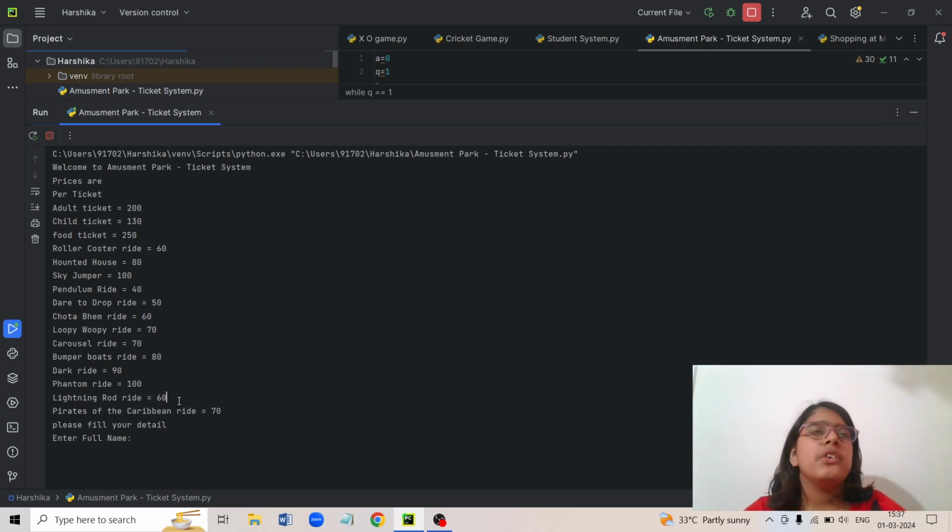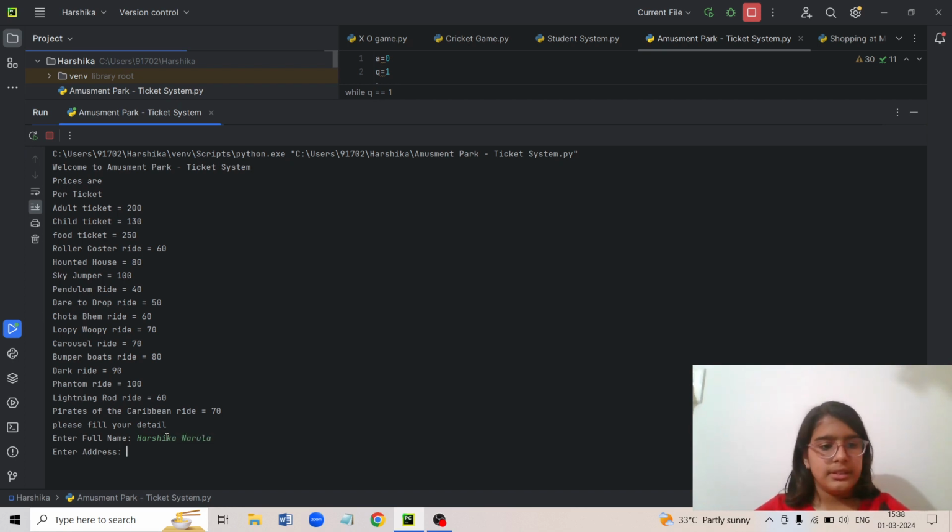Whenever we go to a restaurant, they give us a menu. Just like that, in an amusement park, they show us all the rides and the prices. Here it is just a program to make the work easier so that a person does not need to stand there to show everyone. Next it is showing you, please fill your detail. Enter full name. I will write Harshika